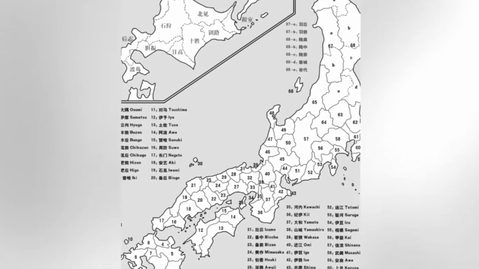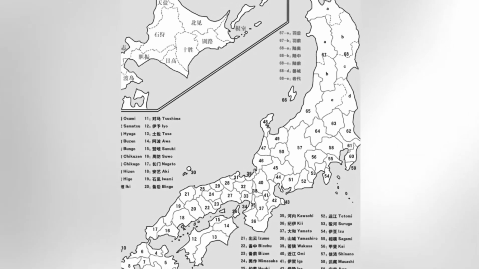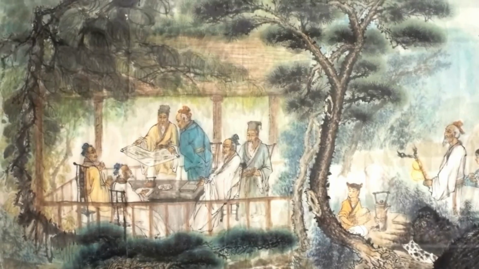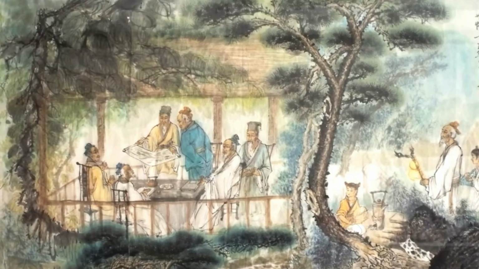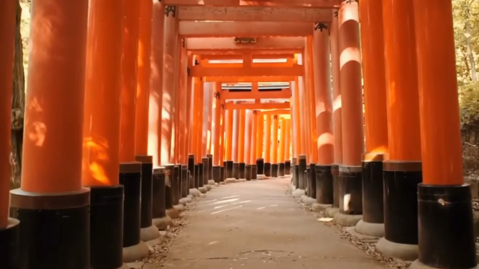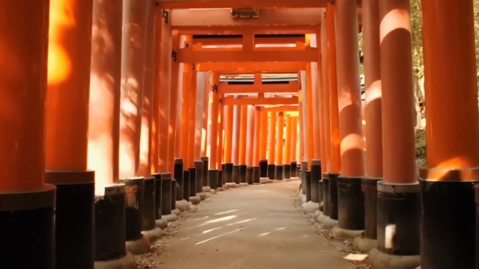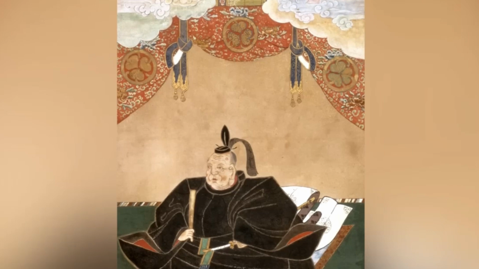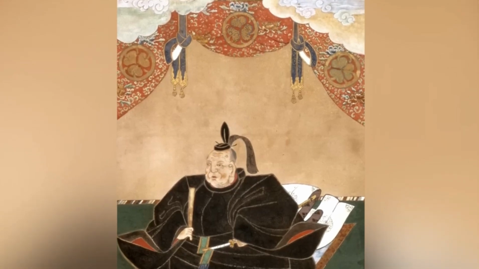The daimyo could acquire this authority because they were in control of the samurai, who were a highly skilled and prestigious group of Japanese warriors. The Azuchi Momoyama period, which occurred during the feudal era in Japan, lasted from approximately 1574 AD to 1600 AD. During this period, the daimyo Oda Nobunaga spearheaded the process of social unification.